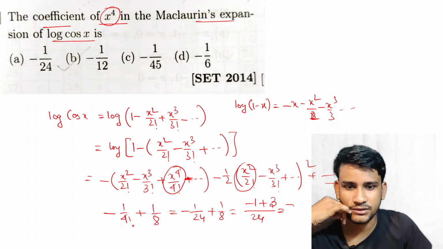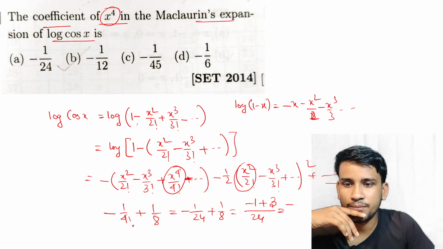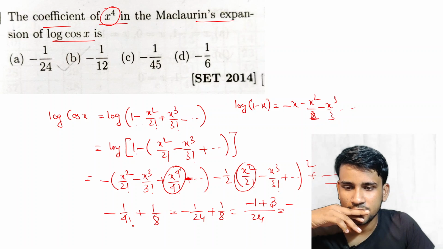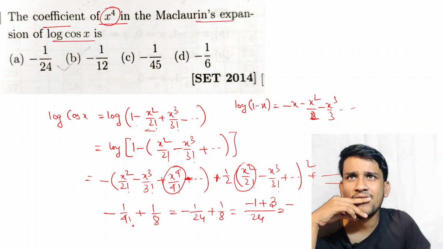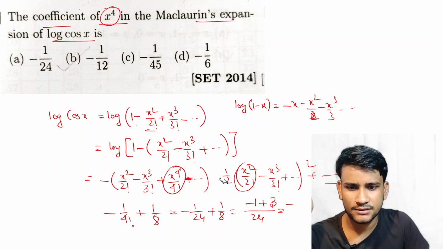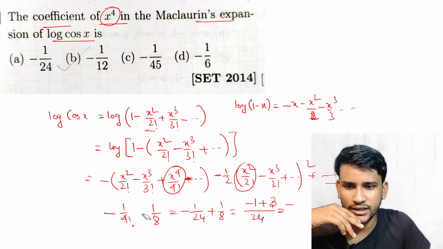If we take minus common, then this is minus, then plus. In log of 1 minus x, all terms are minus, so 1 by 2 factorial into this term squared, means 4 into 8, minus 1 by 8.